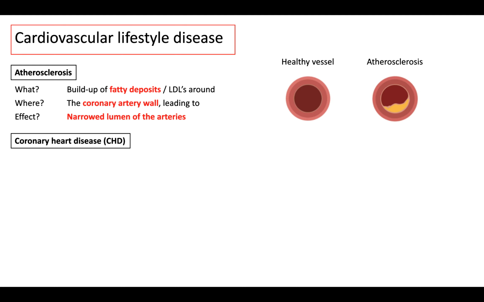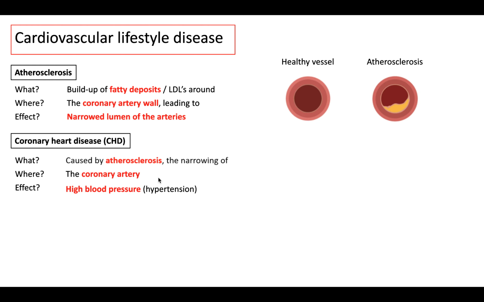We've got coronary heart disease. Coronary heart disease is a term for all diseases of the heart, to be honest, but we'll go through the what, where, and the effect of coronary heart disease. So first of all, this is linked to atherosclerosis. Coronary heart disease is caused by atherosclerosis, which is the narrowing of the coronary artery. The effect is this will cause high blood pressure, also known as hypertension.